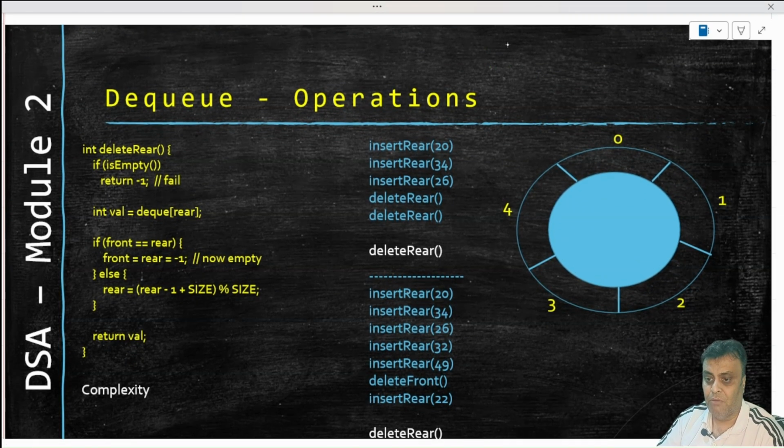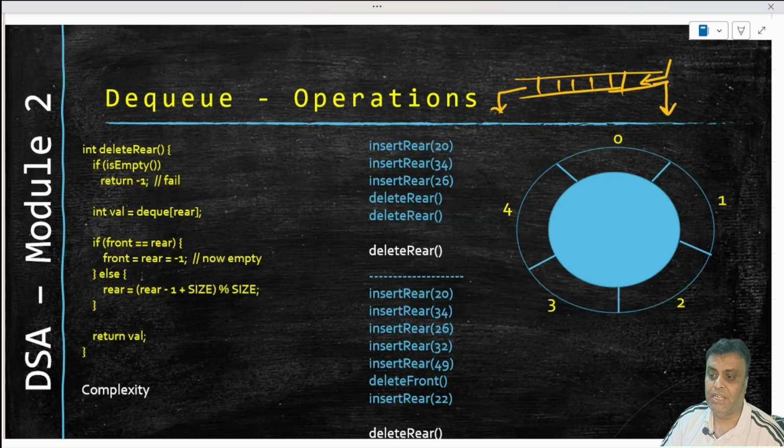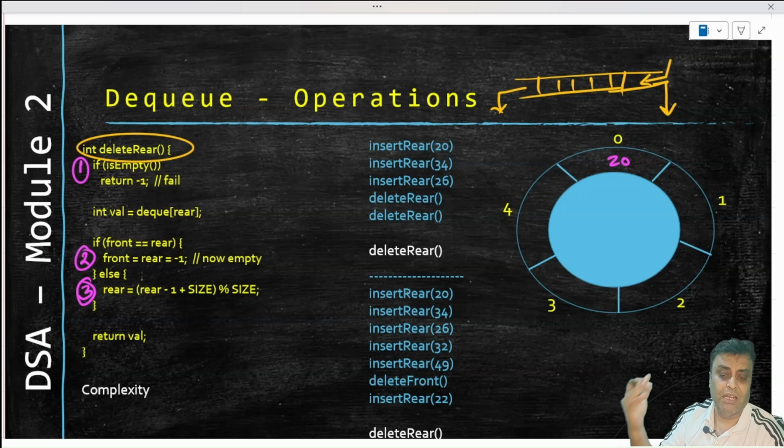Now another special operation, which is in fact in a queue like this, we understood that it will exit from here and it will enter from here. But what happens if the exit is also from here, right? Delete rear, that is what we are talking about. So delete rear, let us see what all examples we have. Let us insert 20 here. The standard set of operations is the first is the check, second is the exception, third is the operation, right? In this way you can remember things, and this applies to the previous algorithms also for stacks and queues. You can find a pattern there also, right?